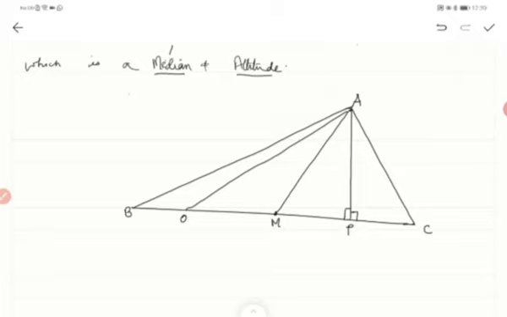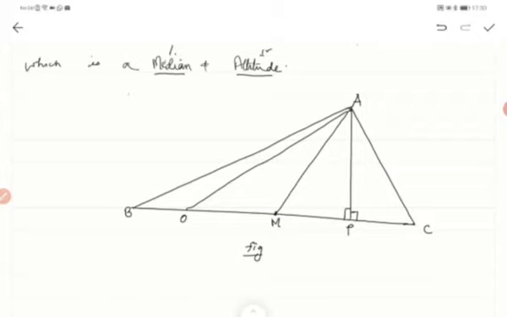Altitude is a line passing from any vertex of the triangle, but it is perpendicular, cutting perpendicular to the opposite side. So altitude is what? Perpendicular, and median will cut at the mid of the opposite side. Okay, now this is your figure, a triangle. Tell me in this figure which is median and which is altitude.